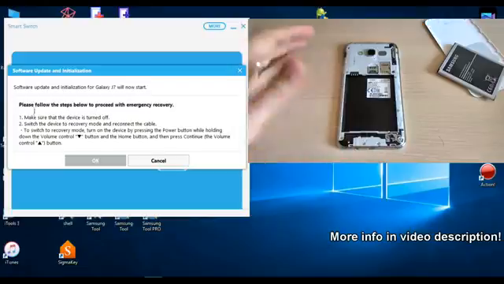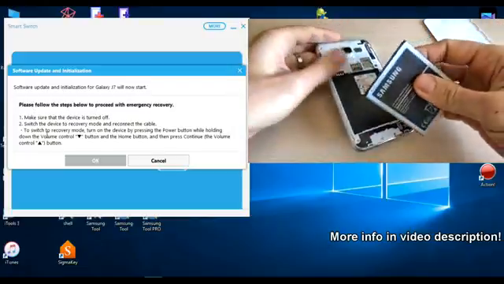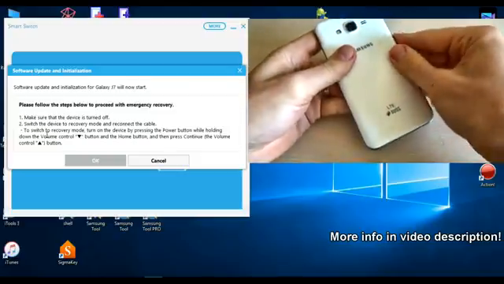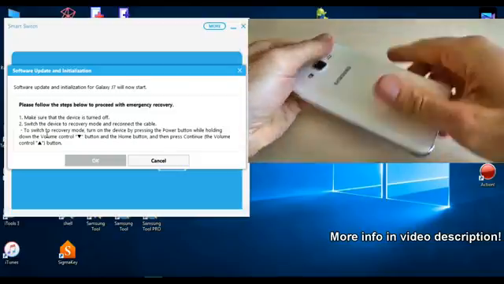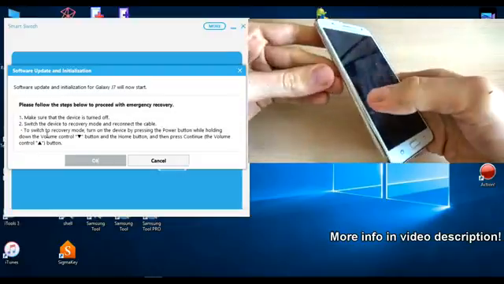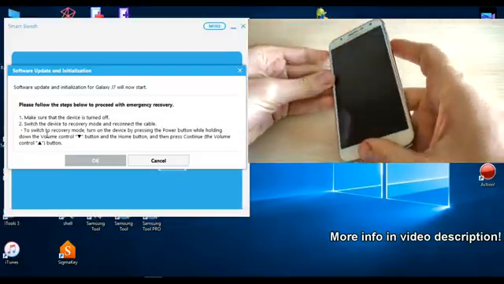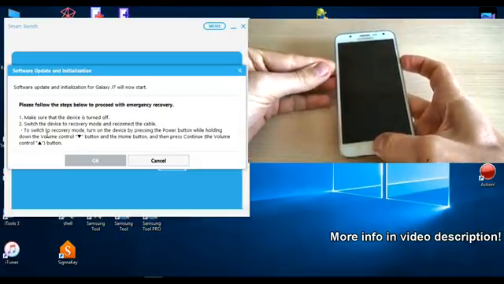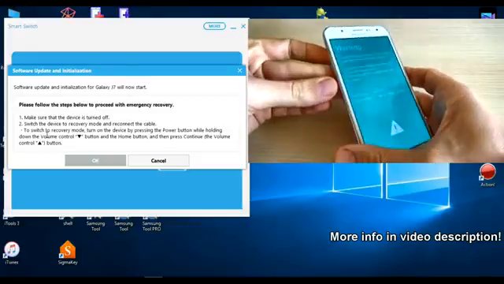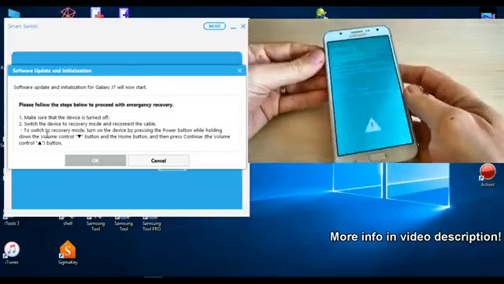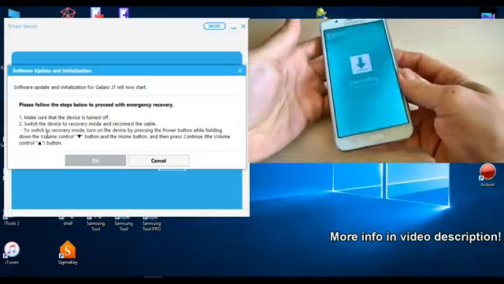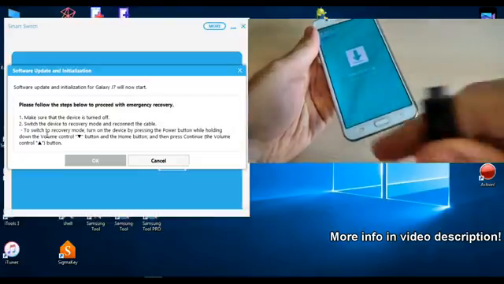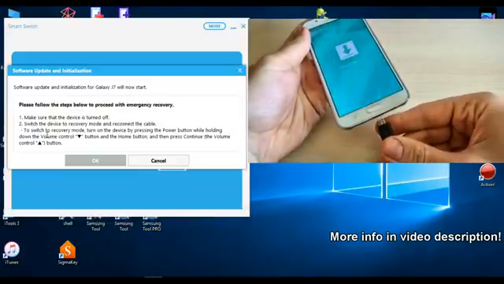To do that, put back your battery and the back cover and push and hold the volume down button, the home key and the power key all together, and keep holding. And now just press the volume up to continue and connect your phone to your PC with a micro USB data cable.